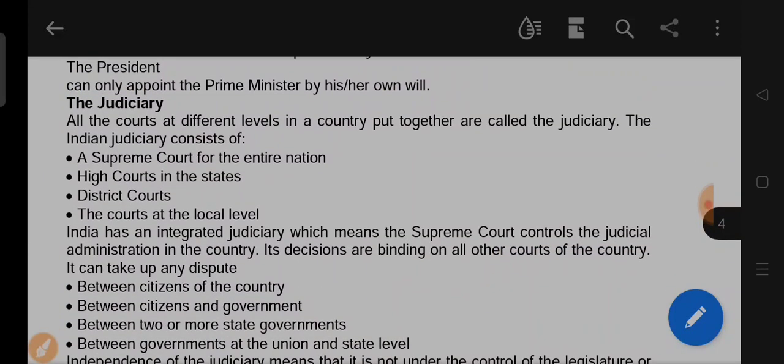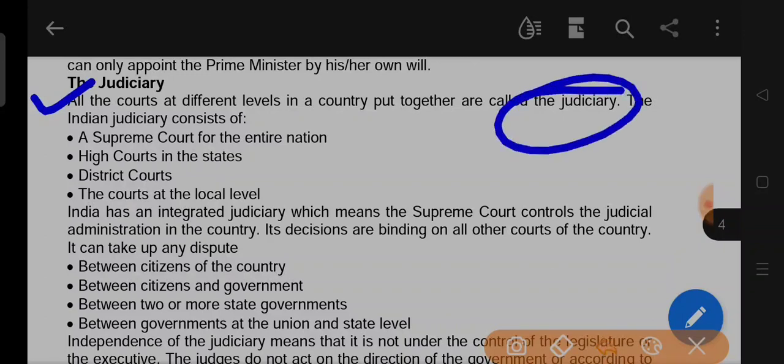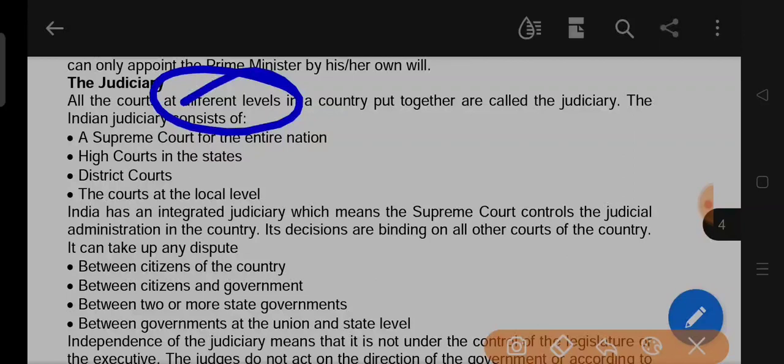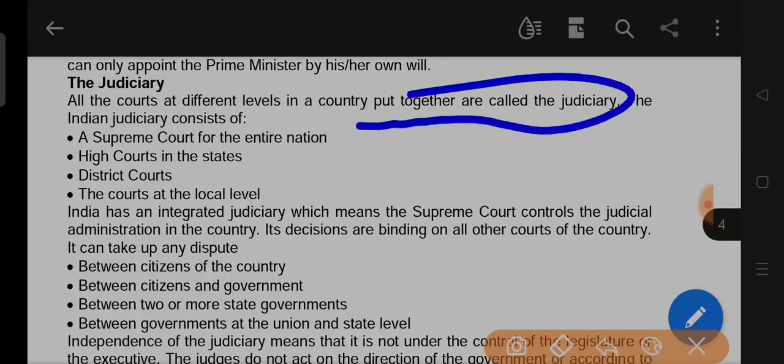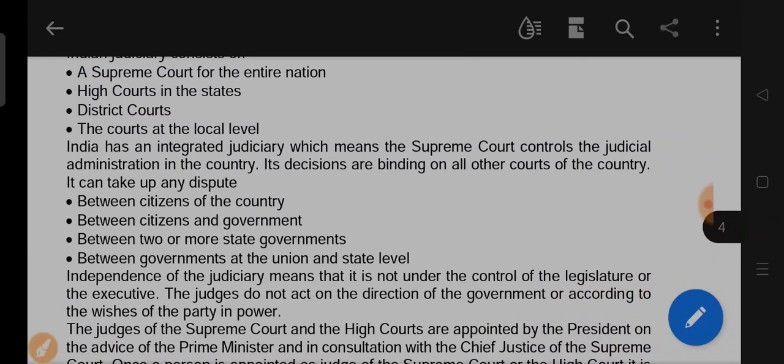Next, the judiciary. All the courts at different levels in a country put together are called the judiciary. All the courts of the country at different levels put together are called judiciary. The Indian judiciary consists of a Supreme Court for the entire nation, high courts in the state, district courts, the courts at the local level also.